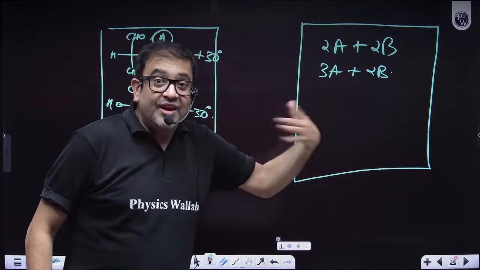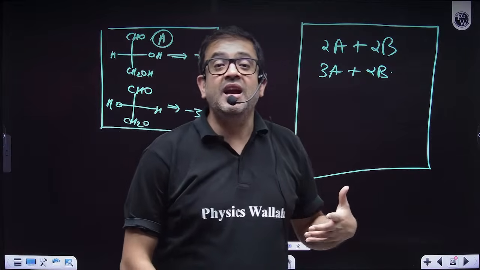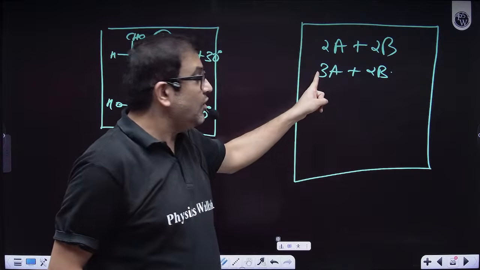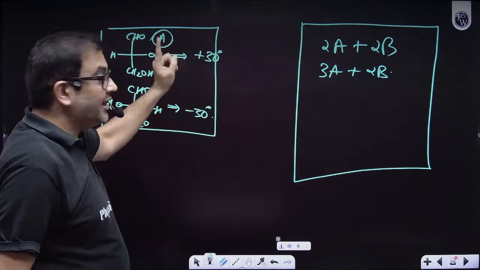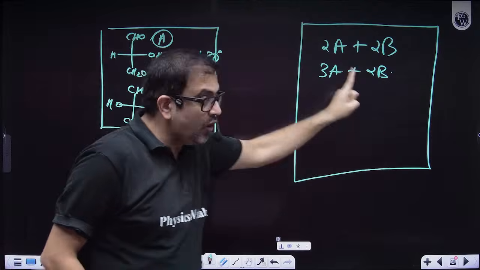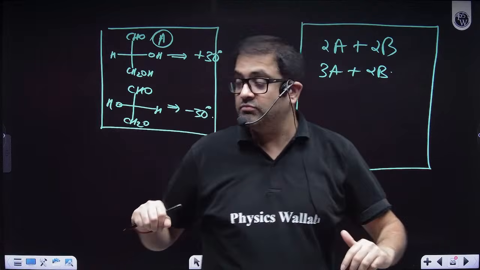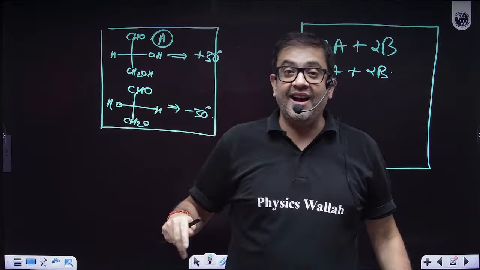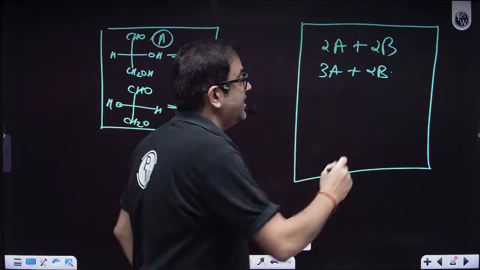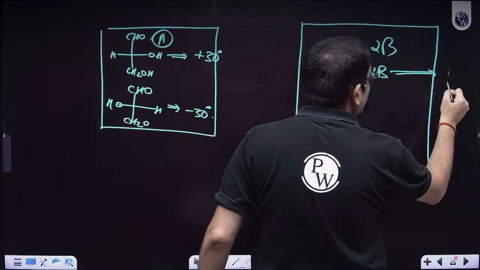Then strength will be acquired, no sir? 3 of them will try to rotate 30 degrees each. 2 of them will try to oppose with 30 each. But ultimately light in this case will be rotated in a clockwise direction.